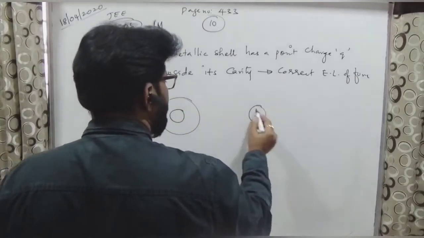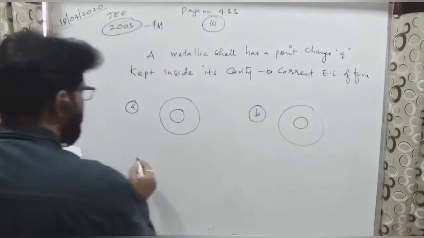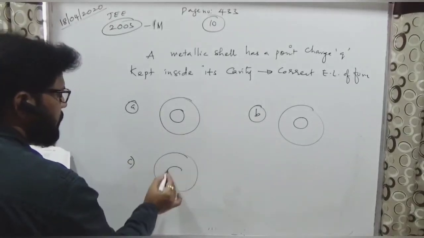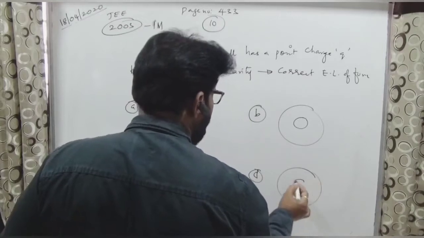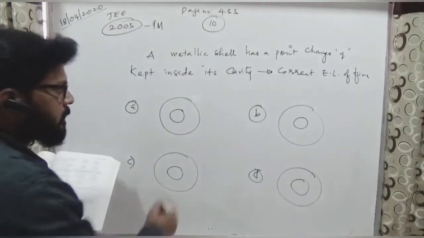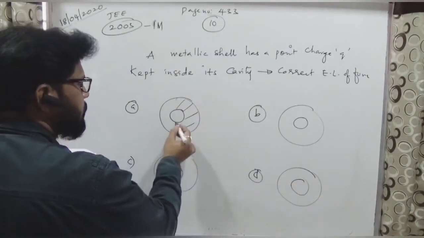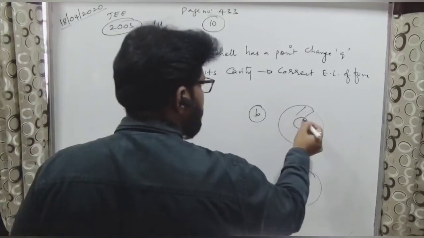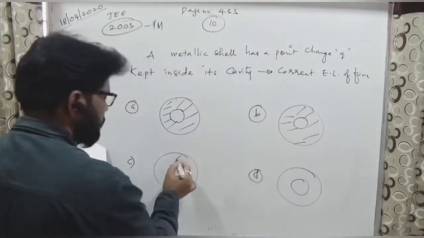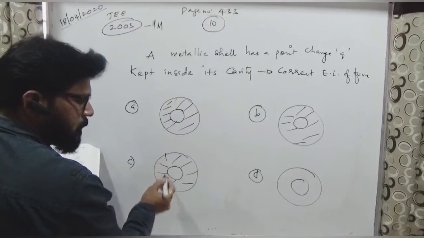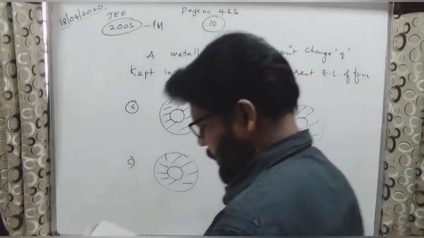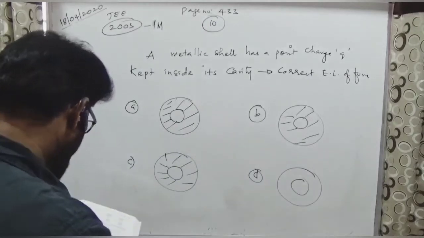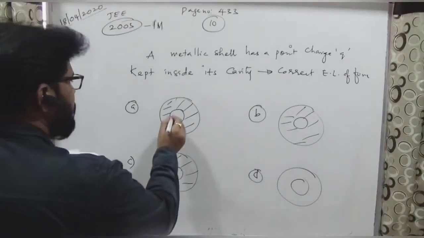Option B, we'll first draw. Option C, inside is a cavity. Option D. So here it is a metal, right? It is there like this. Electric lines are given, first one.